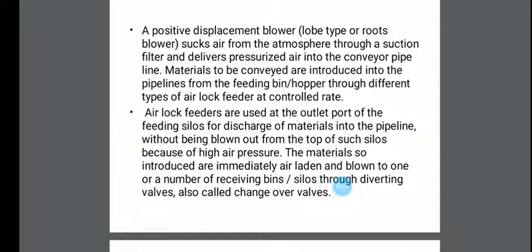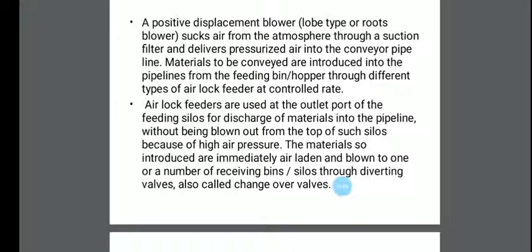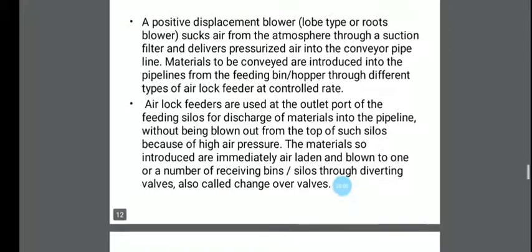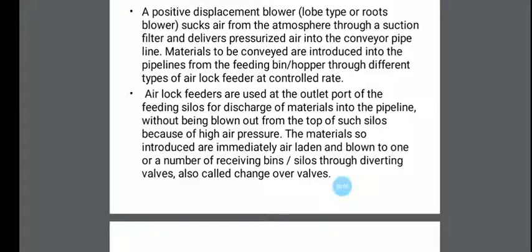The airlock feeders are used at the outlet ports of the feeding silos to discharge materials into the pipeline without being blown out from the top of the silos.